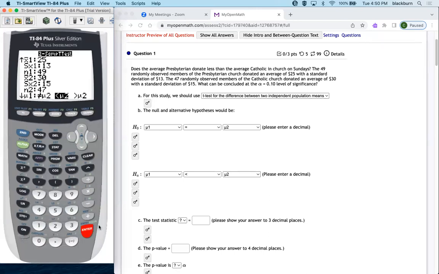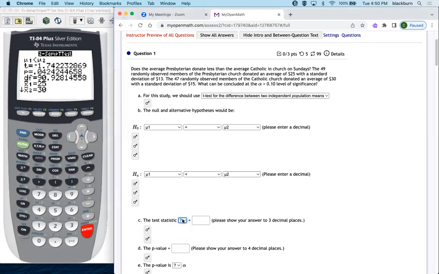And then we go down and it looks like we want less than. So less than is selected already. Pooled, always just select no on pooled. I'm not sure what that means, but just leave that as no. And then I calculate.